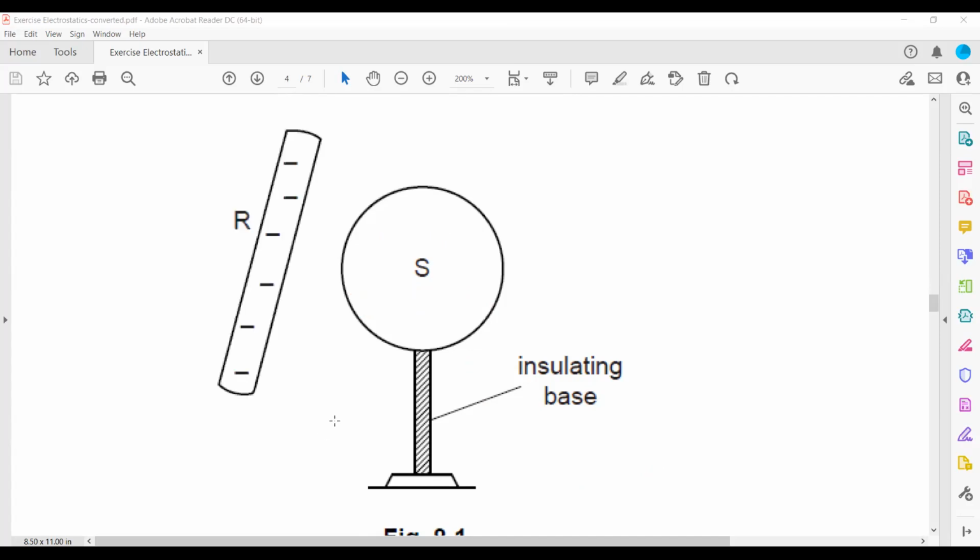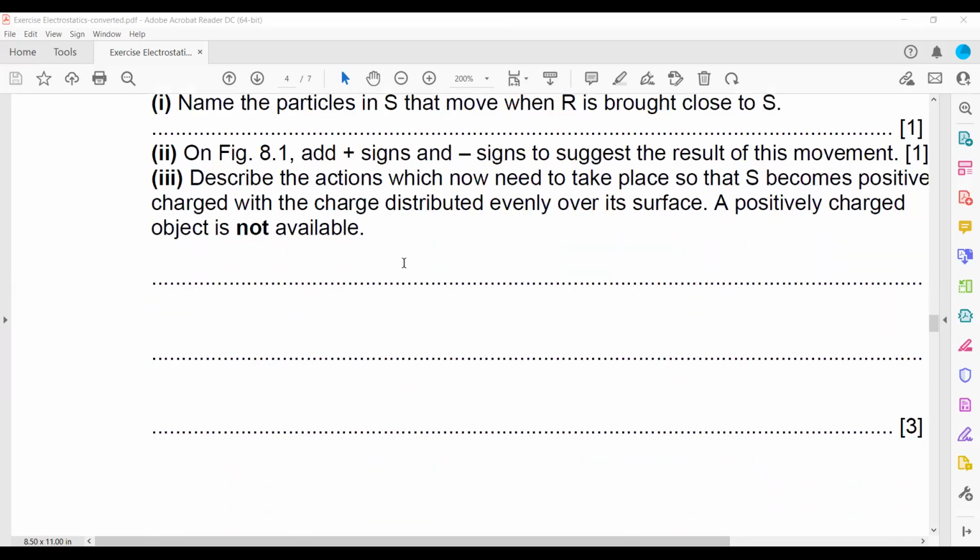So you have to write this in your own words, for 3 marks: what we should do to make it positively charged.